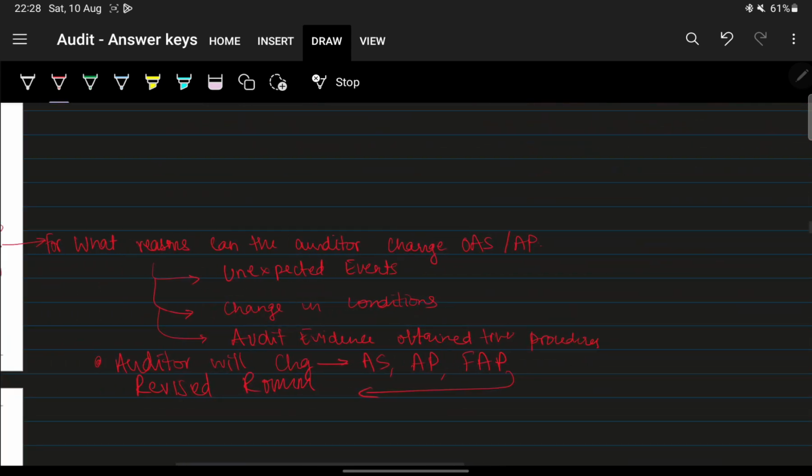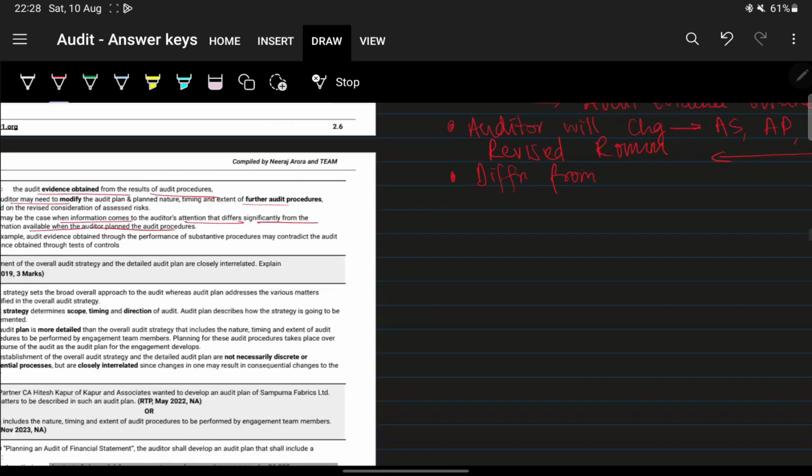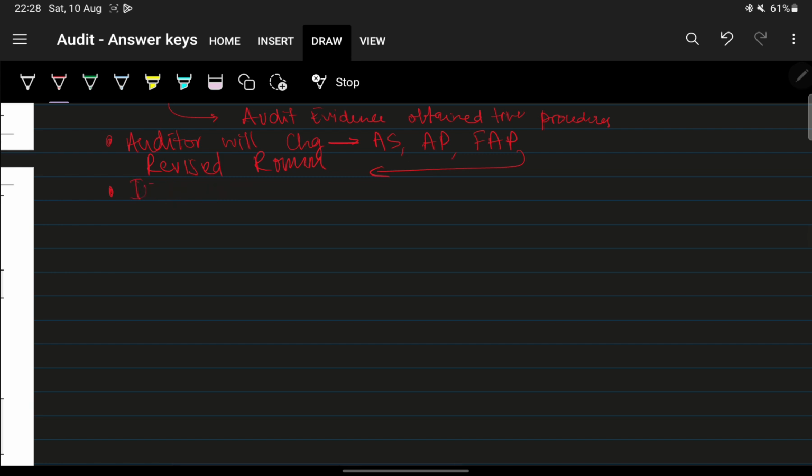So the information is different from the initial stages when the procedures were formed.